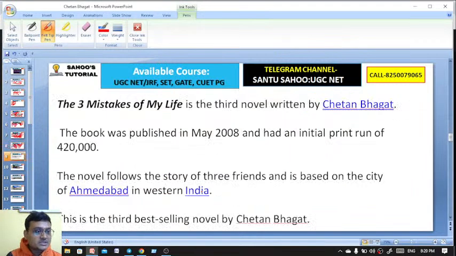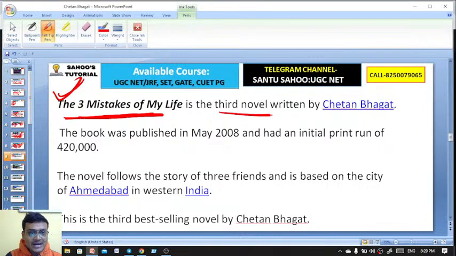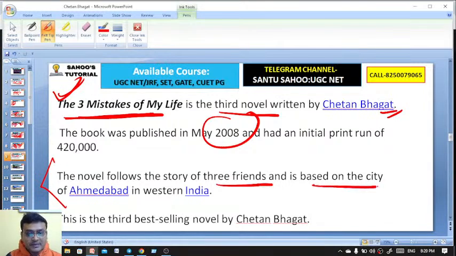Bengal? Chalo. Here the next novel, Three Missteps of My Life. The Three Missteps of My Life is the third novel by Chetan Bhagat. The book was published in 2008 and the novel follows the story of 3 friends, based in the city of Ahmedabad in western India. This is the third best-selling novel by Chetan Bhagat.